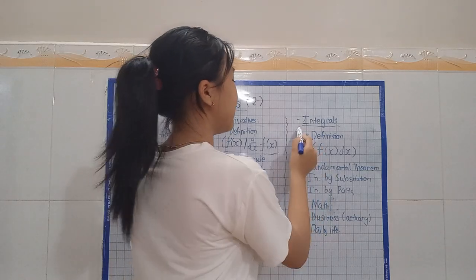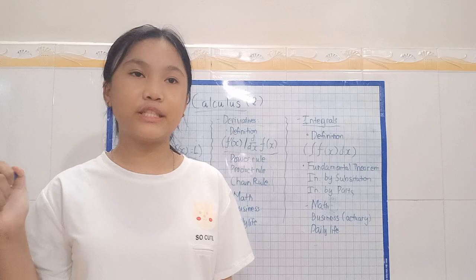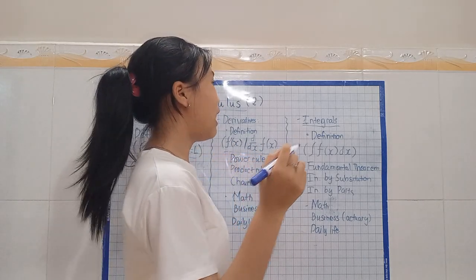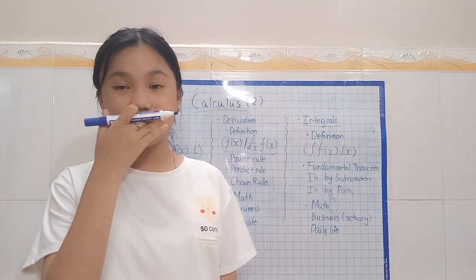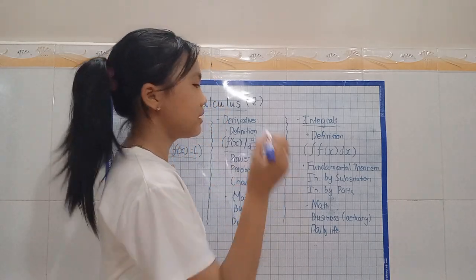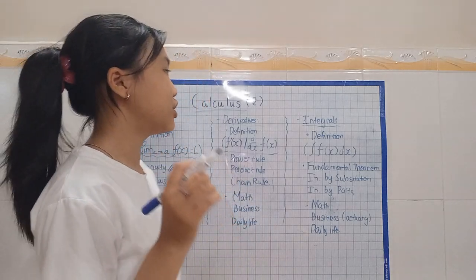And lastly is the integral. What is it actually? An integral is usually used to calculate the area under the curve of a function. Just like in calculus, you could see that sometimes they graph it out so it is easier to calculate.